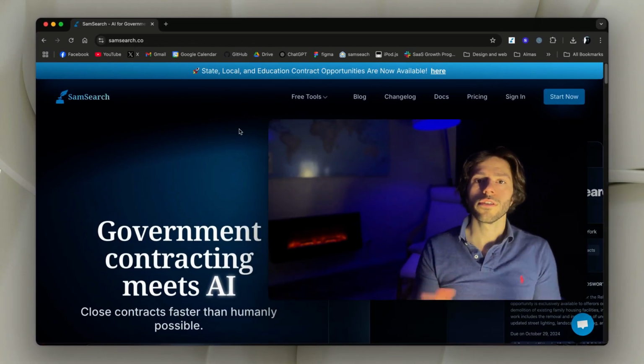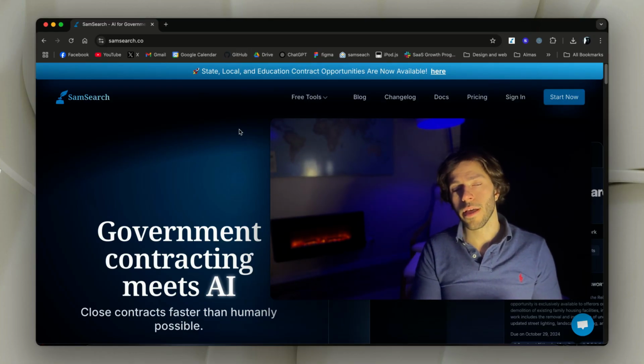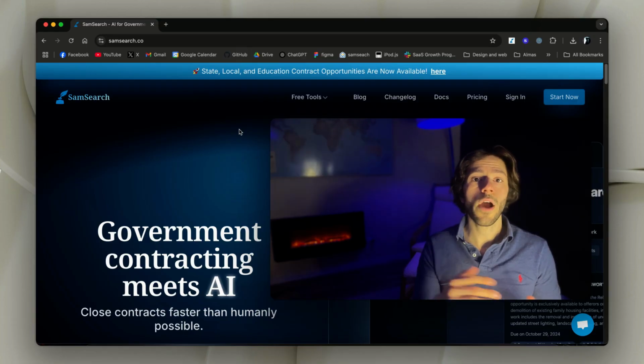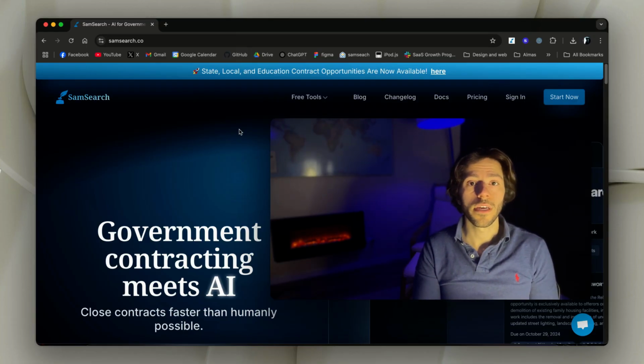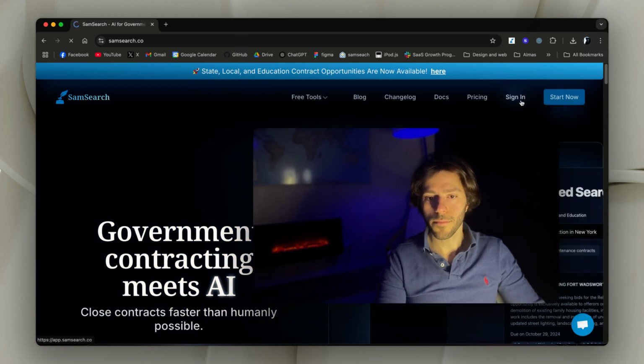And now let's go and start bidding on the $100 platform, and that platform is called SamSearch. And let's compare it with ChatGPT and see how well it does compared to ChatGPT. Is it going to be more worth it? Is it going to be less worth it? Let's find out. So we're going to sign up.